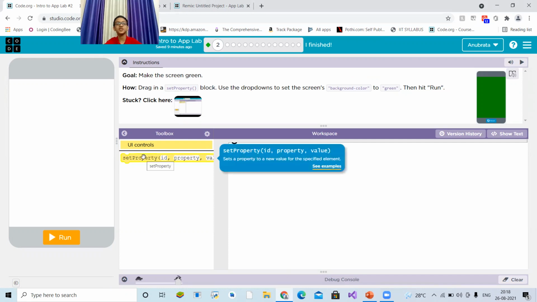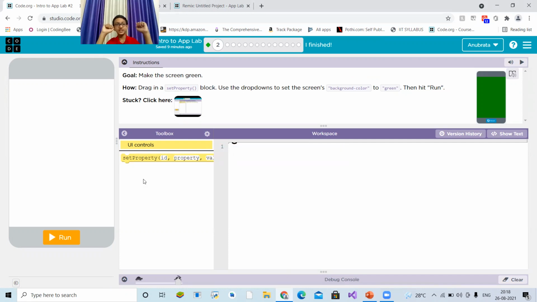We are not stuck because friends, have you seen the class 1 video? See it carefully. I have one slide called code that, how to code that. There you can see set property means change, and the ID is screen 1, meaning we have to change something of the screen 1. And the property is the background color. What will be the value? Obviously green, as they told.